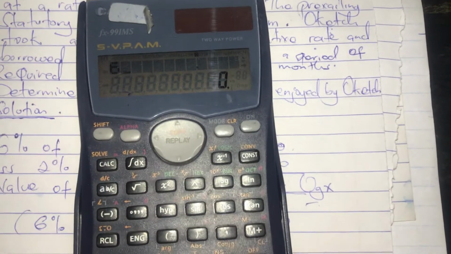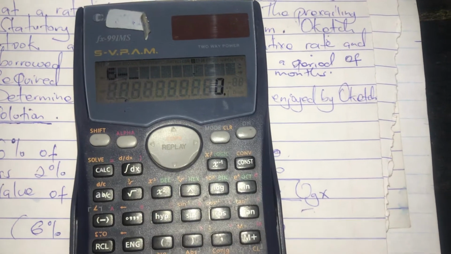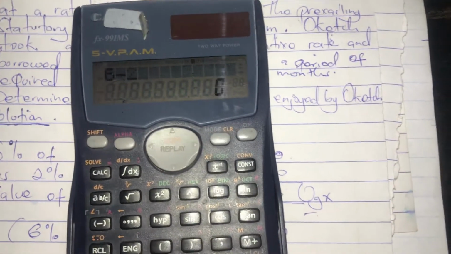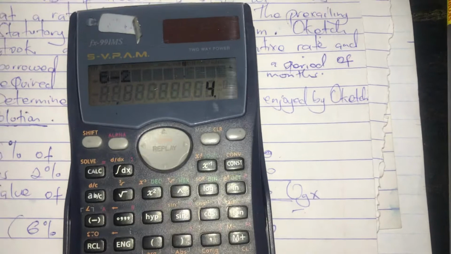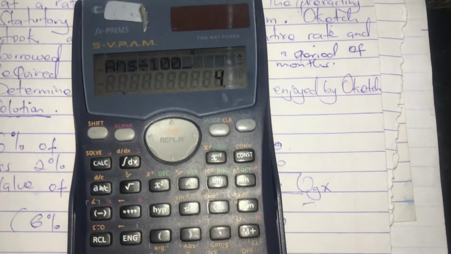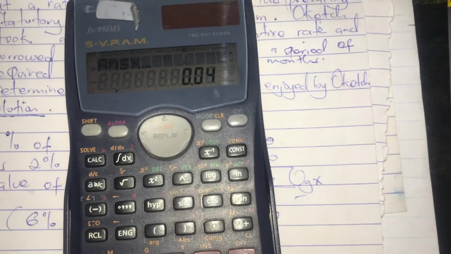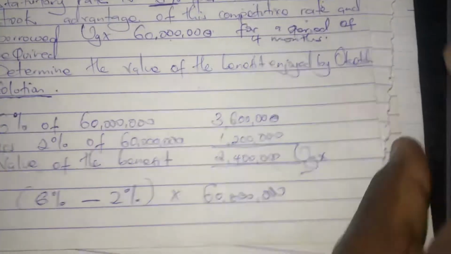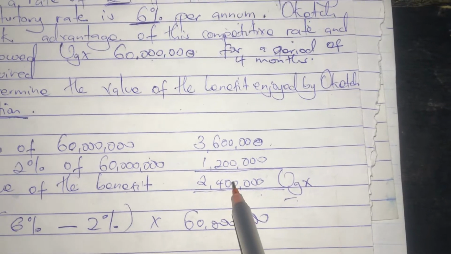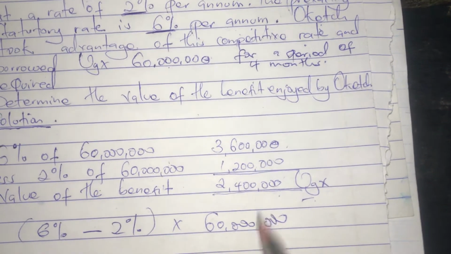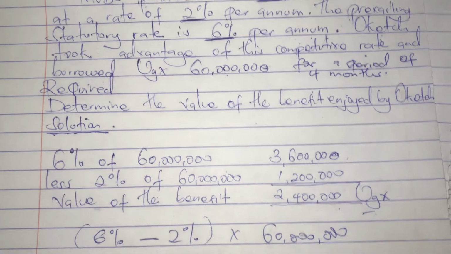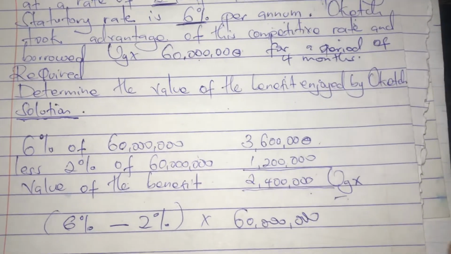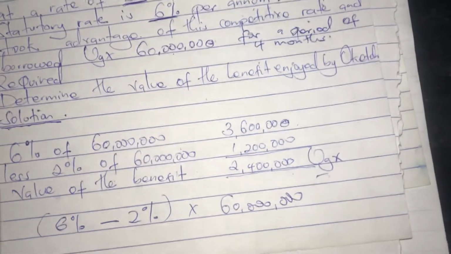6 minus 2, it is 4. Divide by 100. Then times 60M. It is 2.4, so it is the same thing. They all give us the same answer. You just decide which one to use, and which one to leave. So the value of the benefit is 2.4. And that is the valuation of the loan benefit.